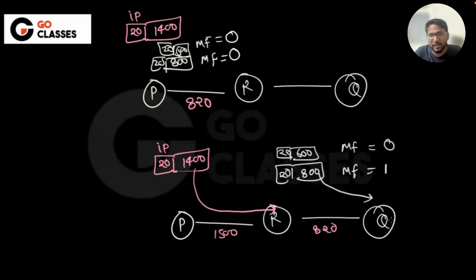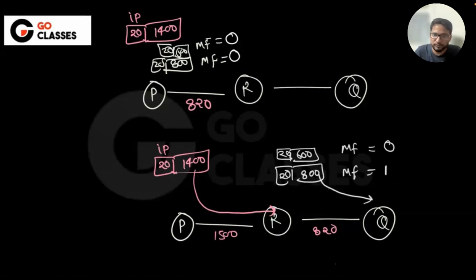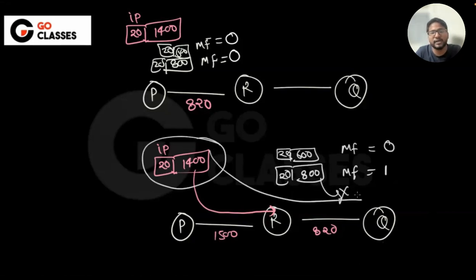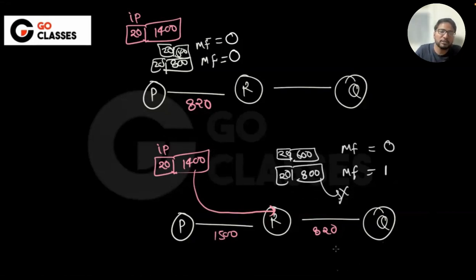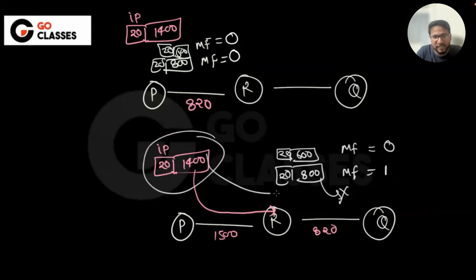One of the fragments is getting lost somehow. Now, will R be sending this fragment again? No, right? R doesn't even have a copy of this. So if any one of the fragments is lost, then the whole packet will again be sent.